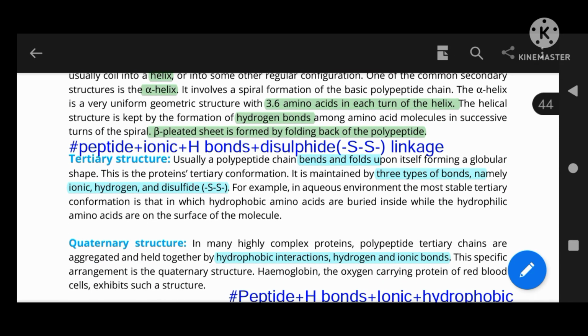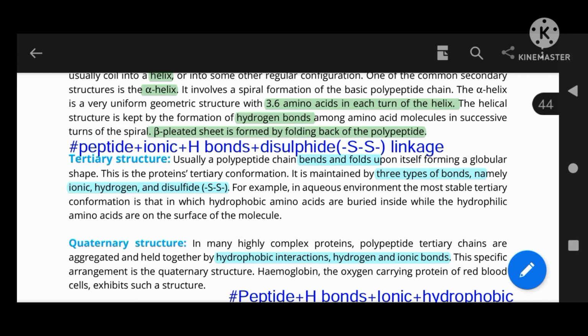So the next structure is the tertiary structure. Tertiary structures contain four types of bonds: peptide bonds, hydrogen bonds, disulfide bridges and ionic bonds. The tertiary structure is usually formed by bending and folding of different amino acids, forming a globular structure.